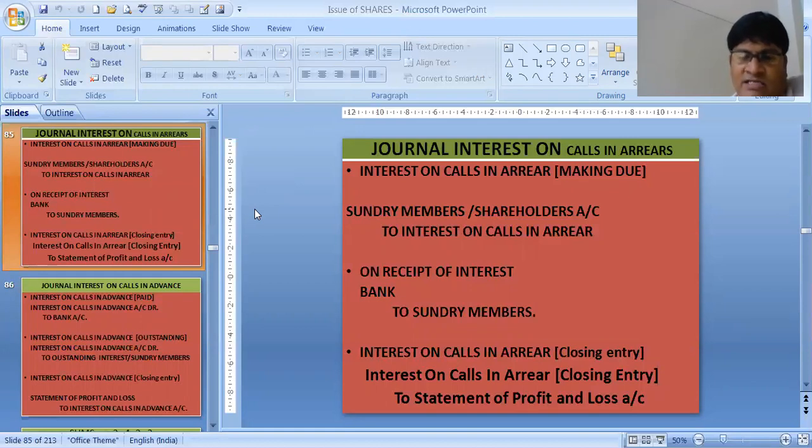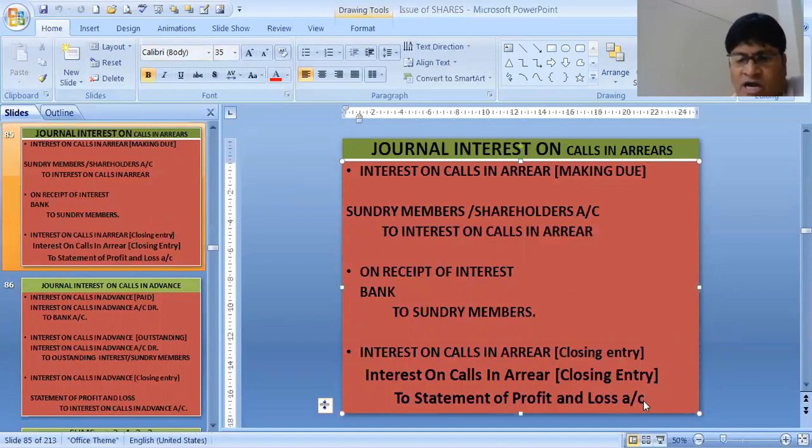It will always be added in the statement of profit and loss, or if you think about the profit and loss account, then it is in the credit of the profit and loss account, and it is money we will receive from the members. So bank to sundry members. Let's understand the journal entry. Interest on calls in arrear in the books of the company: sundry members or shareholders account debit to interest on calls in arrear.